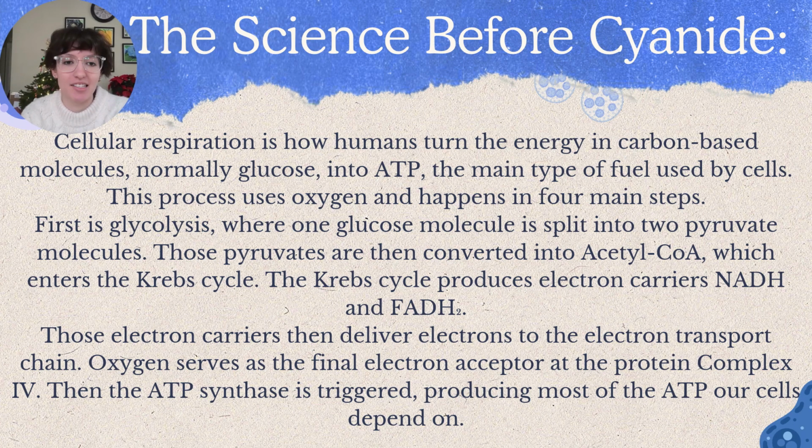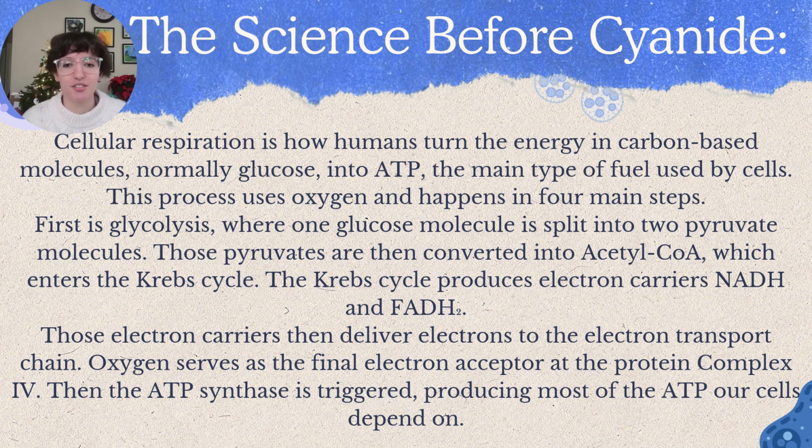First off, the science before cyanide is introduced is cellular respiration, which is how humans turn the energy in carbon-based molecules, normally glucose, into ATP, the main type of fuel used by cells. This process uses oxygen and happens in four main steps: glycolysis, pyruvate conversion, the Krebs cycle, and the electron transport chain.